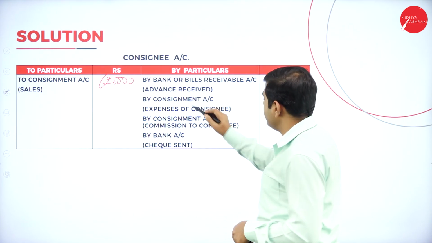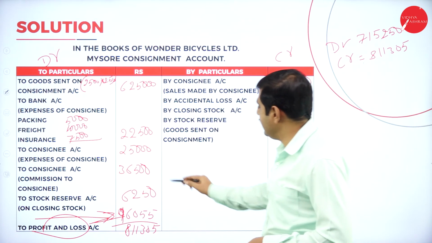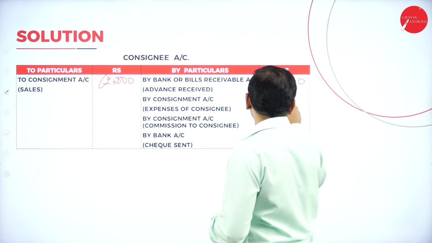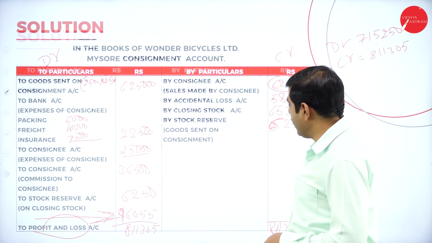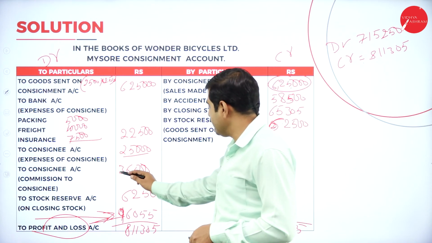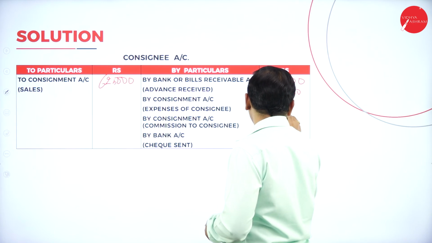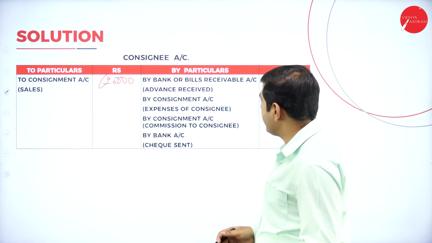Again, how much did the consignee spend here? Expense of consignee is 25,000, so you will deduct 25,000 as expenses. And also commission. 36,500 rupees commission we have to pay, you will deduct that also. So you deduct all the amount. Remaining amount will be transferred to consignor's bank account.